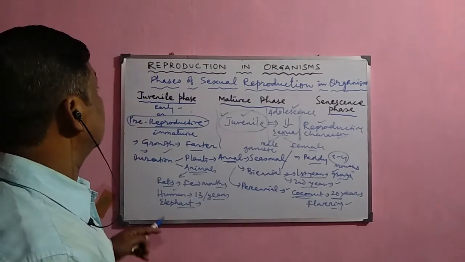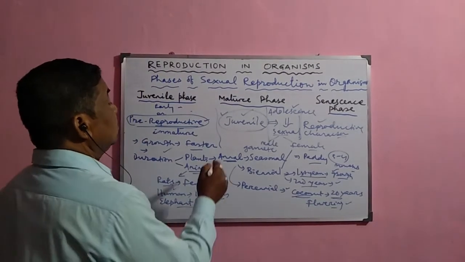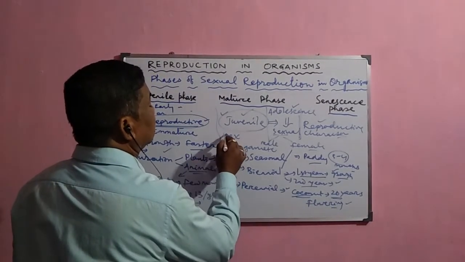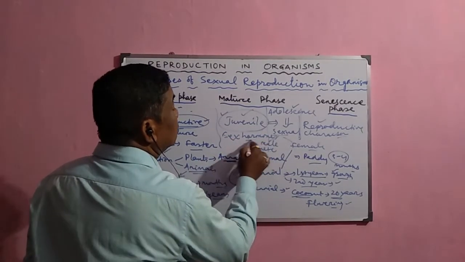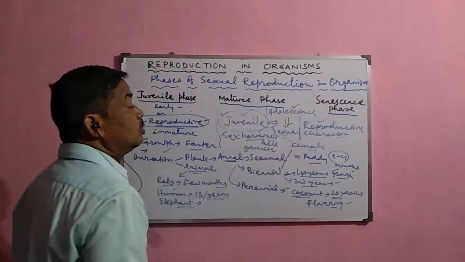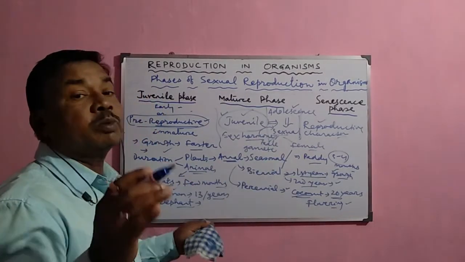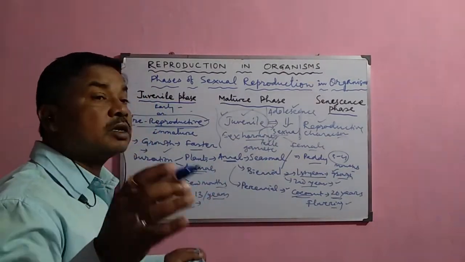After the completion of the juvenile phase, some important sex hormones, in the case of animals, are released, and these sex hormones are responsible for the development of the different sexual characters in the body of the males and the females.